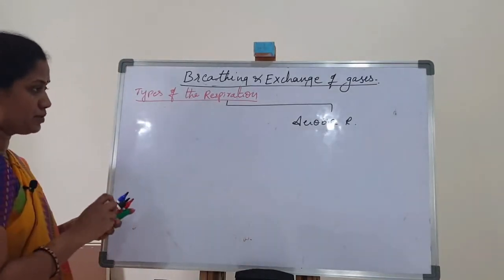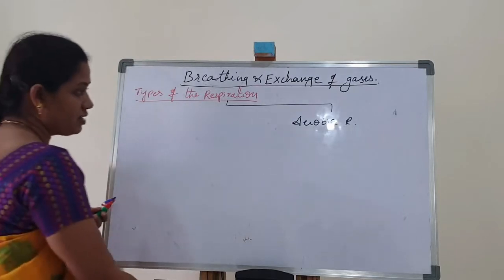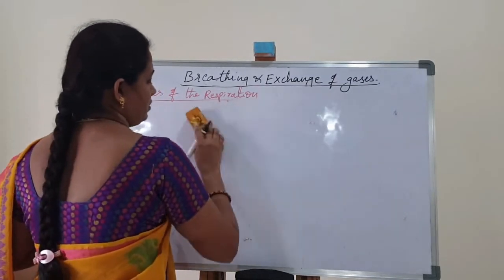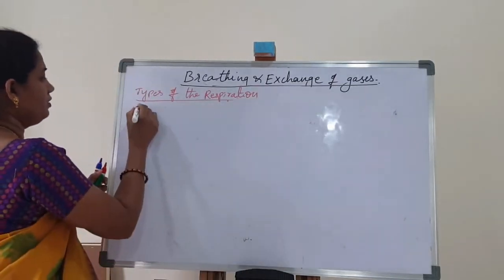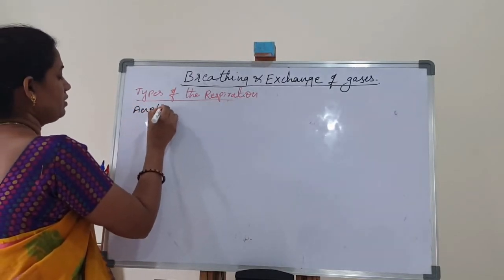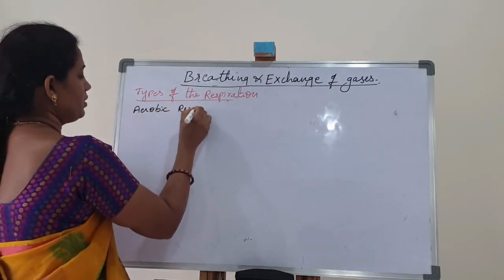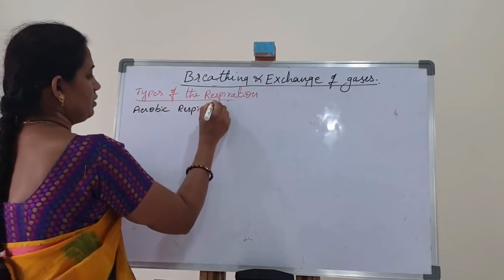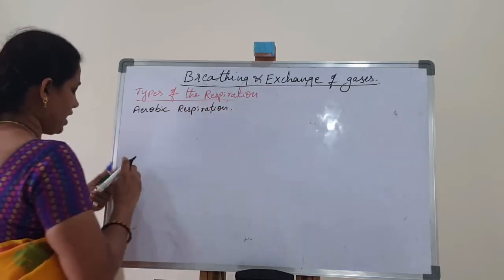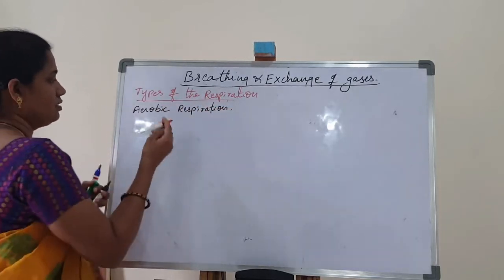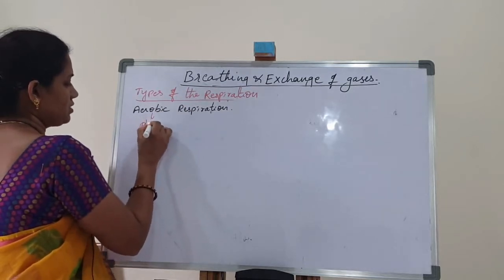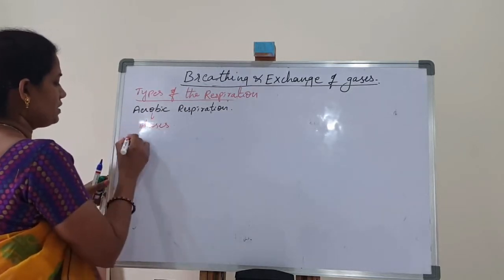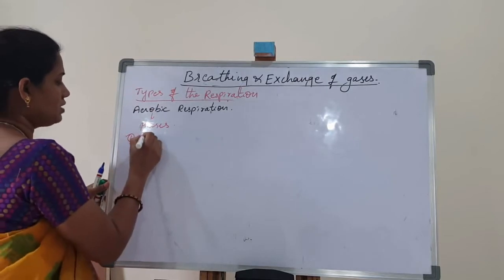In aerobic respiration, some phases or steps take place. The first one is external respiration.